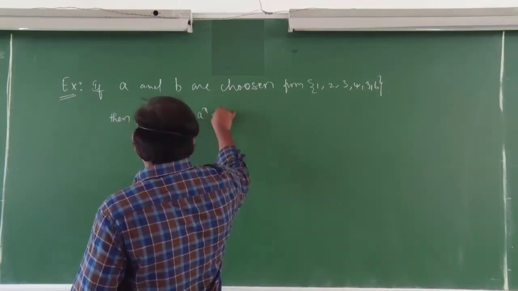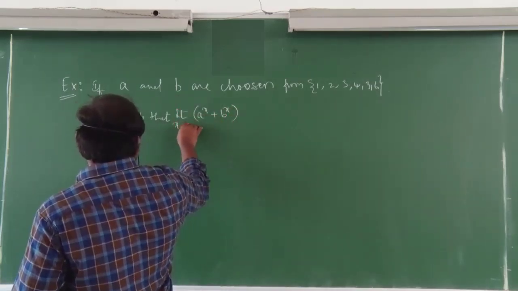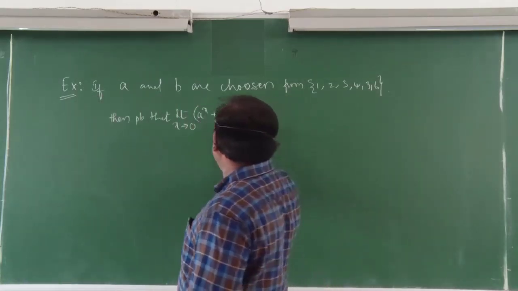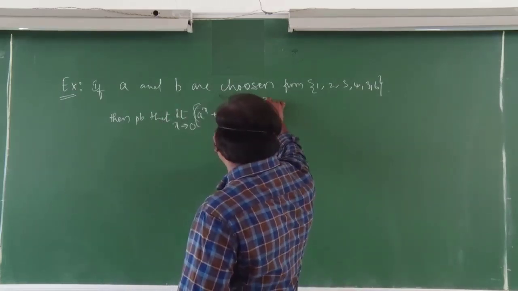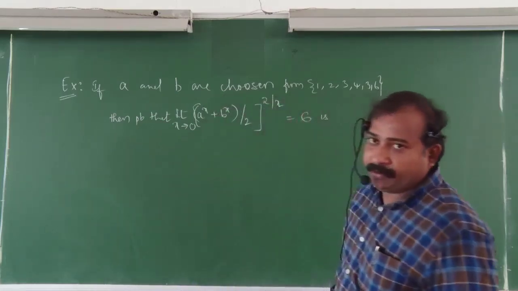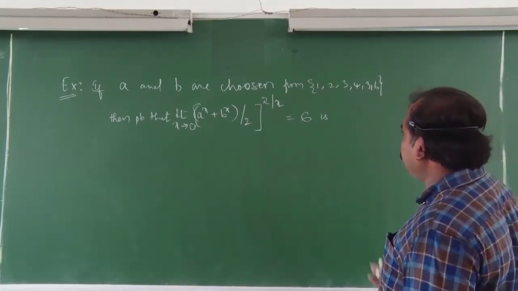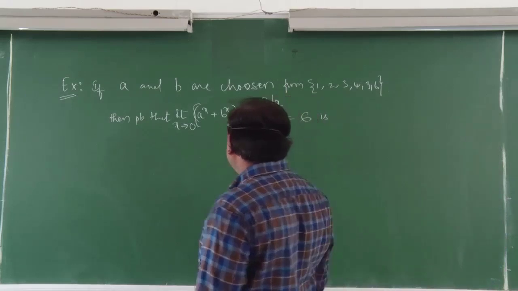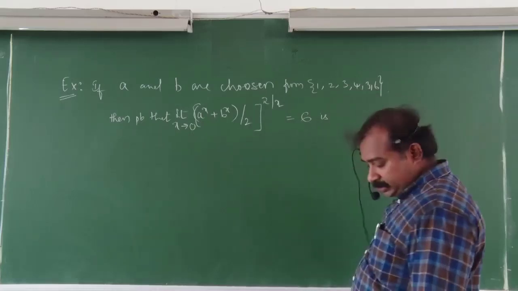limit x tends to 0 of (A power x plus B power x by 2) whole power 2 by x is equal to 6, this is the value they given. So here A and B are chosen from this set. Then the probability that limit x tends to 0 of (A power x plus B power x by 2) whole power 2 by x is equal to 6. Then what is the probability?